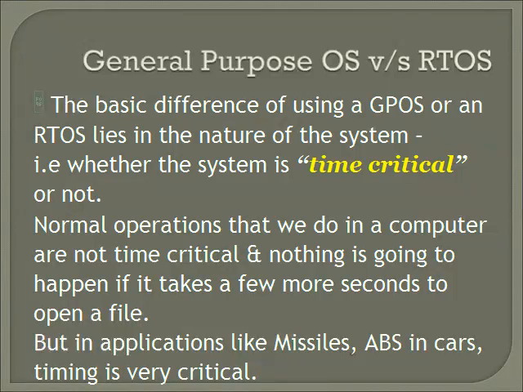There is a deadline associated with the real-time kernel, but a general purpose operating system does not follow a timely mechanism. We can say that the basic difference between using a general purpose operating system and a real-time operating system lies in the nature of the system, that is, whether the system is time critical or not.